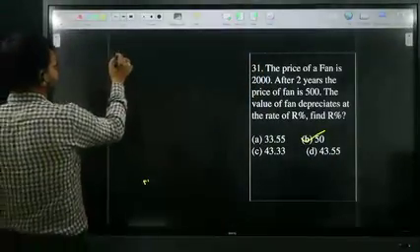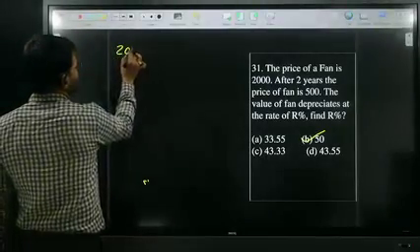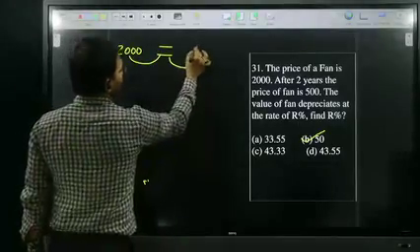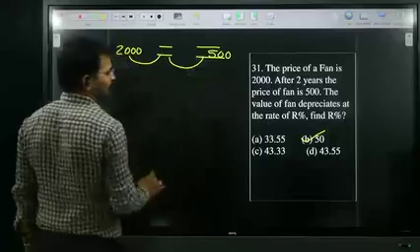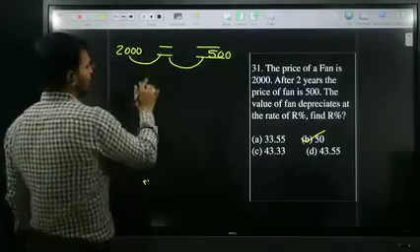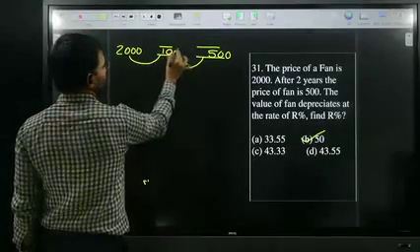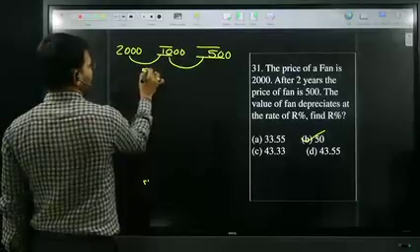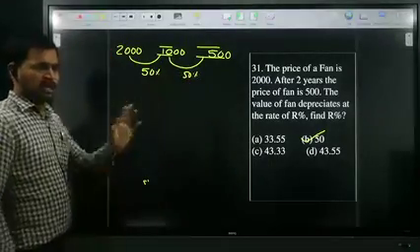Otherwise, look at me, all of you. Once again, I will explain on the board. Here, the 2000 fan becomes 500 in 2 years. R percentage. Here also the same thing, we need to depreciate. So between 2000 and 500, which comfortable value is there? 1000. 2000 becomes 1000, becomes 500. Half is nothing but what? 50%. Otherwise, I will give one more way also.